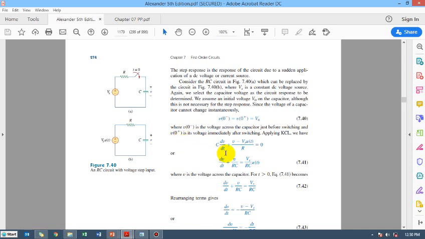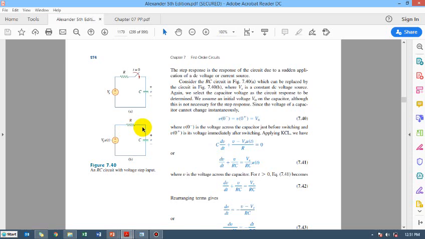What we will be doing is applying KCL in this circuit. The current direction is downwards in the capacitor, and the current through the resistor is towards the left. So the current through the capacitor is C dV/dt, that is iC equals C dV/dt, plus the current in this branch, the resistor, towards the left, in the direction I am dragging with the mouse.